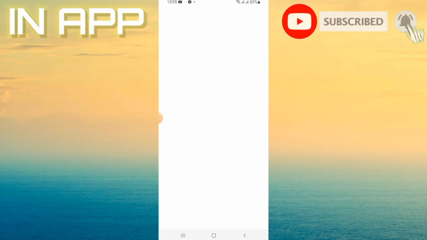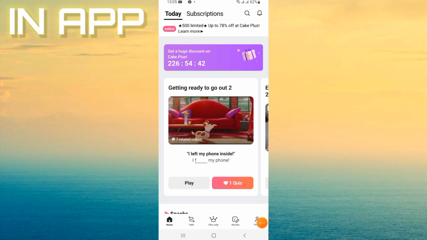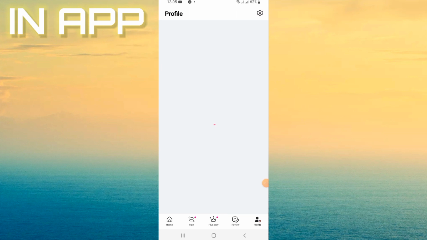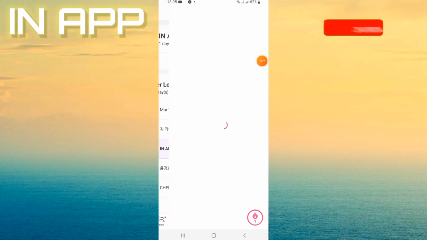First, you need to open your Cake application like this. After this, come here to your profile page. Open your profile page like this, and the next step you need to open your settings.